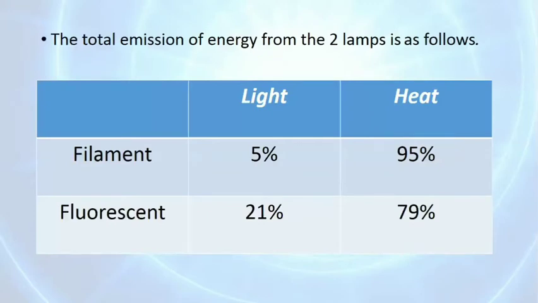The total emission of energy from the two lamps is like this: the filament lamp gives light 5% and it heats up 95%. Fluorescent lamps give light 21% and give heat 79%. Nowadays we use filament lights, that is the bulbs which we use, and the tube lights that are made up of fluorescent lamps.